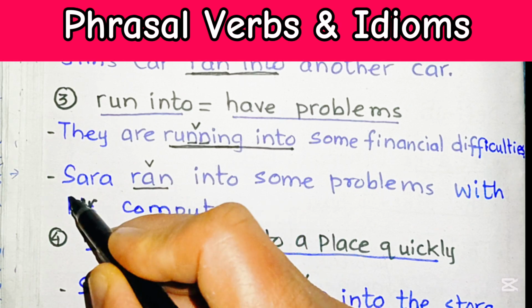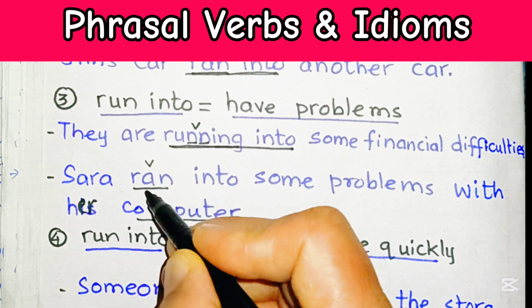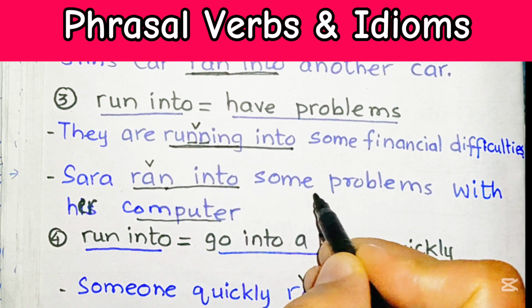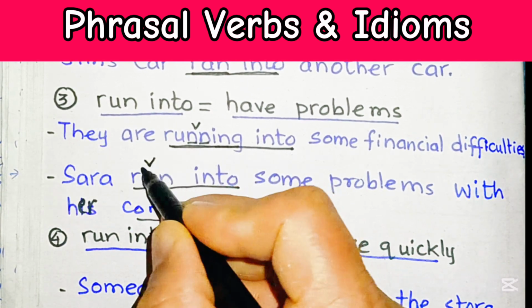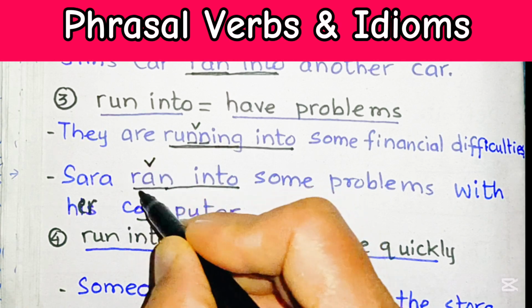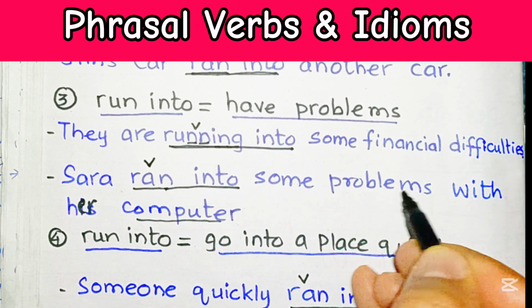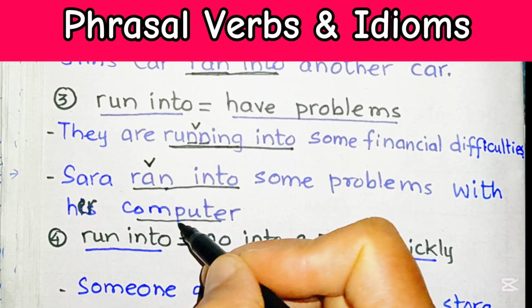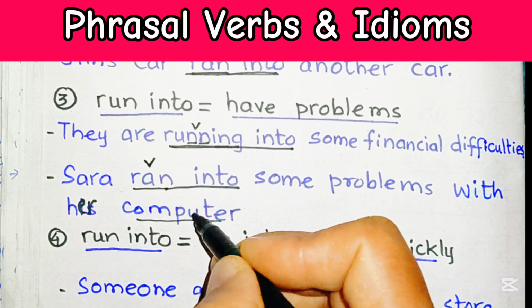Take the second example in this situation: Sarah ran into some problems with her computer. As we can see, the past tense of the word run is ran. She had some problems with her computer.